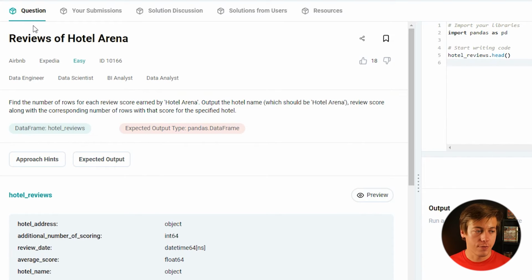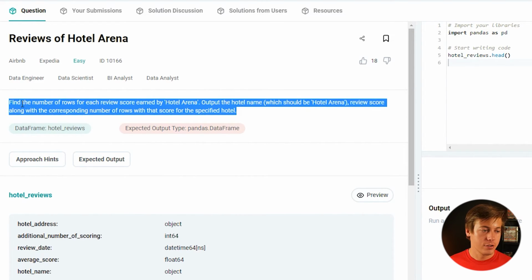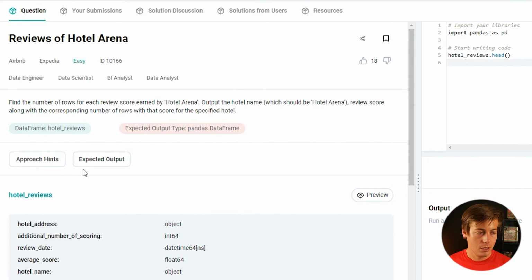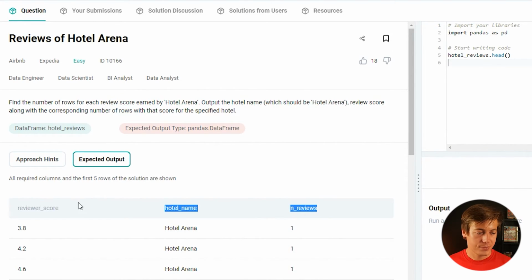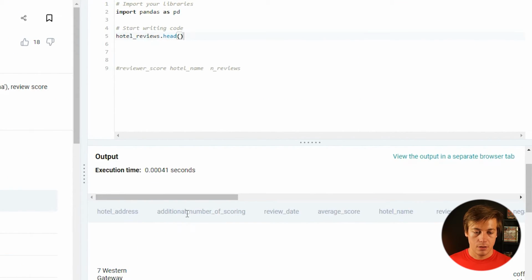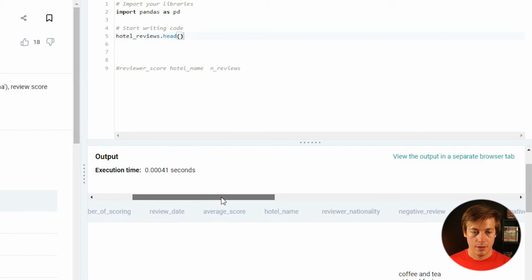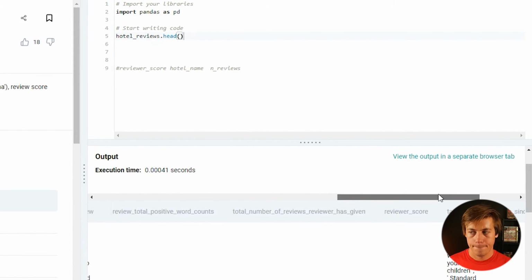All right, so reviews of Hotel Arena. Find the rows for each review earned by Hotel Arena. Output the hotel name, which should be hotel review, and then review score along with the corresponding number of rows and the score of the specified hotel. So expected output, we'll just copy that over here like that. And take a look at this head. So all this junk over here, the hotel name needs to be equal there.